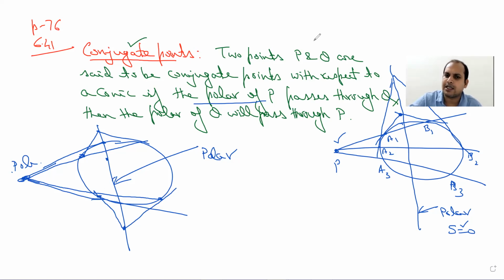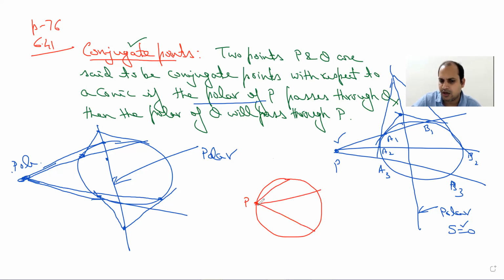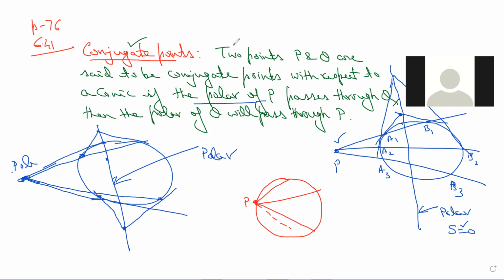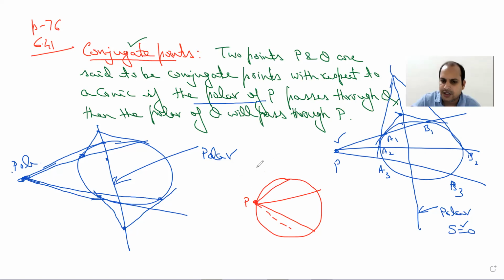Second case, I explained to you that in case your point P lies on the circle itself, on the conic itself, then in that case the polar and the tangent will coincide. Why? Because from this point P, let us draw the variable chords. You can draw an infinite number of chords, and if you draw tangents at the end points, you can see that they are meeting on this line.